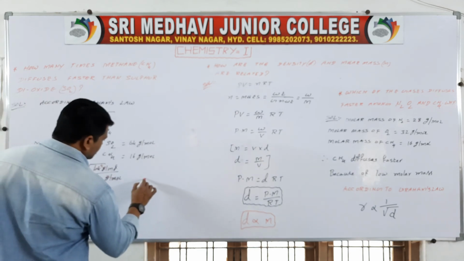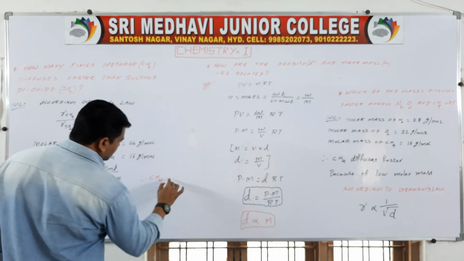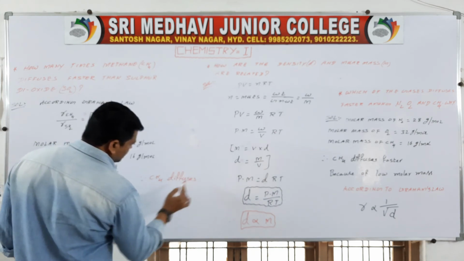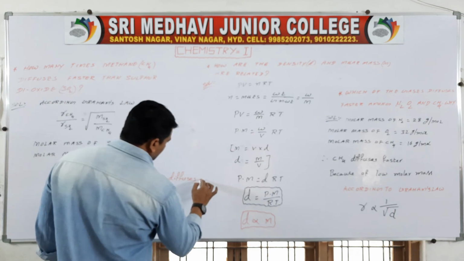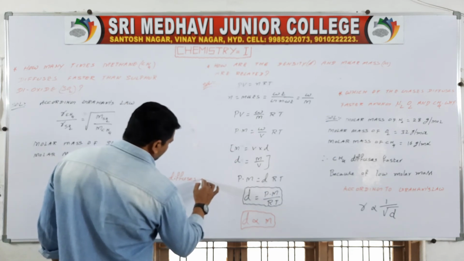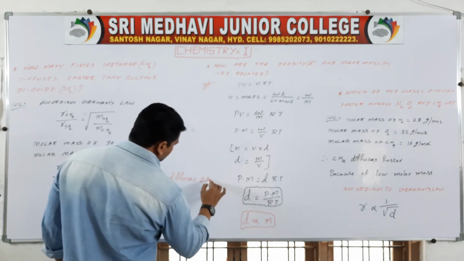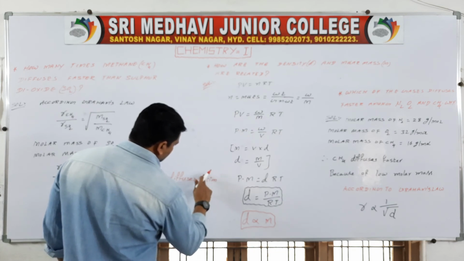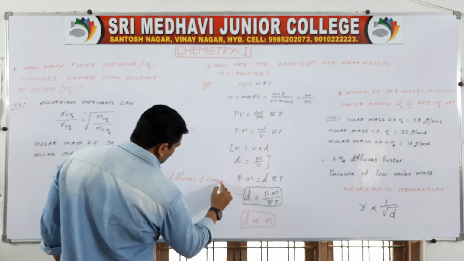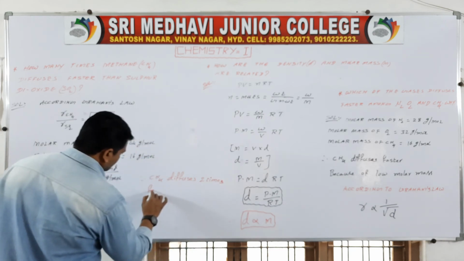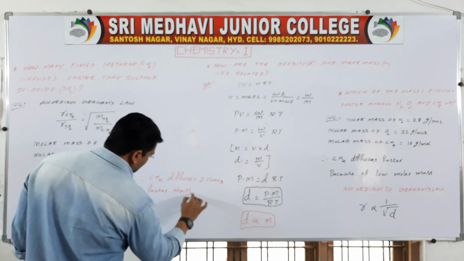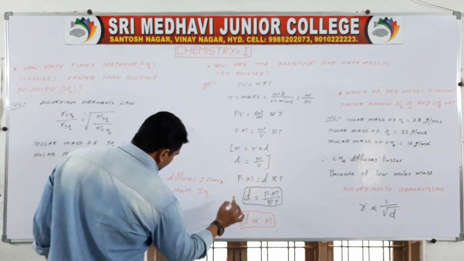Therefore, methane diffuses 2 times faster than SO2.